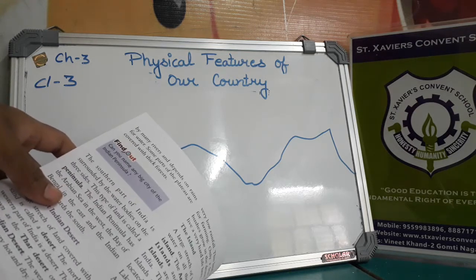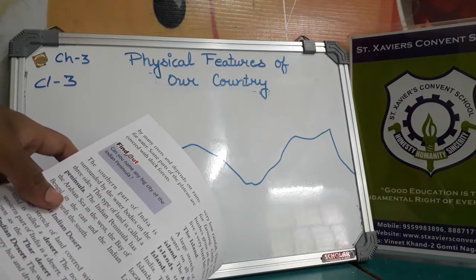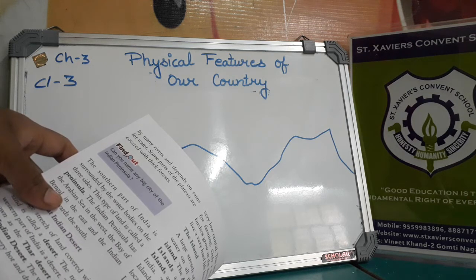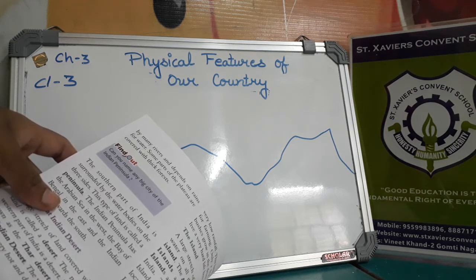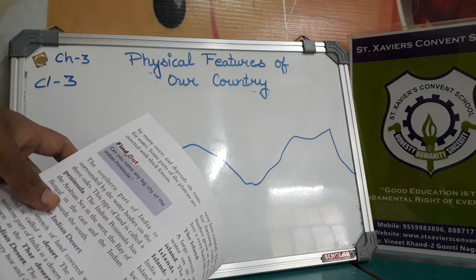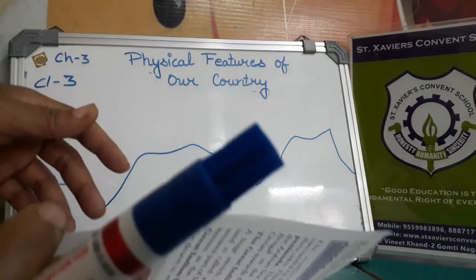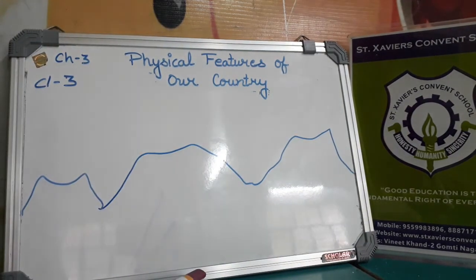Find out. Can you name any big city of the Indian peninsula? Tell me about big cities like Hyderabad. Maharashtra, Goa, Kerala: these states are in the plateau region.